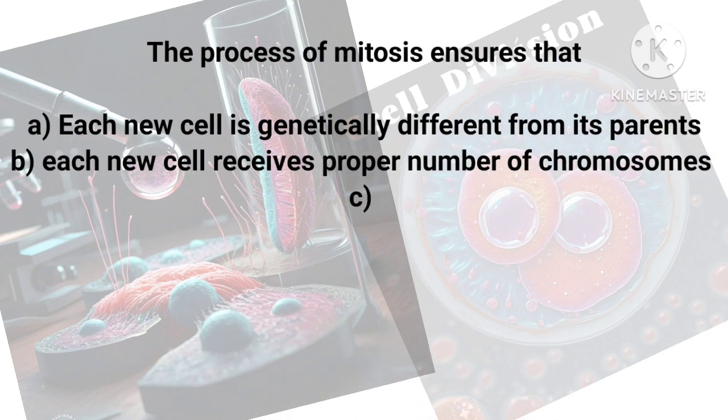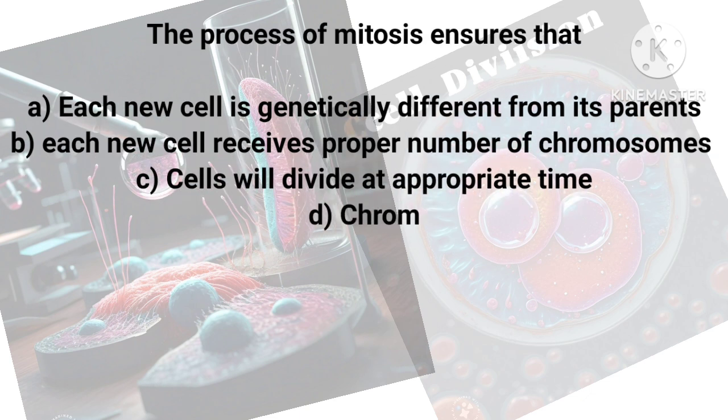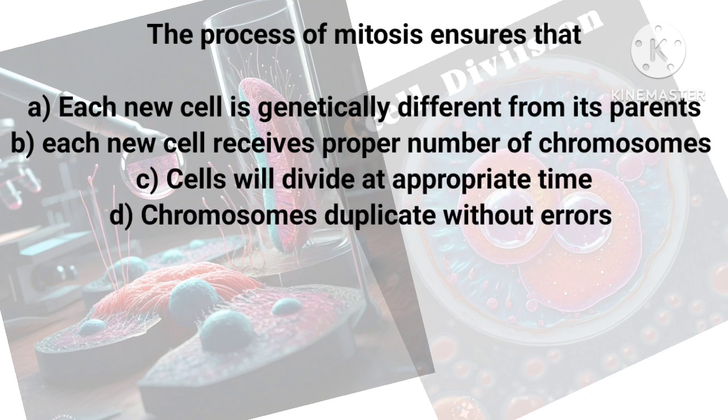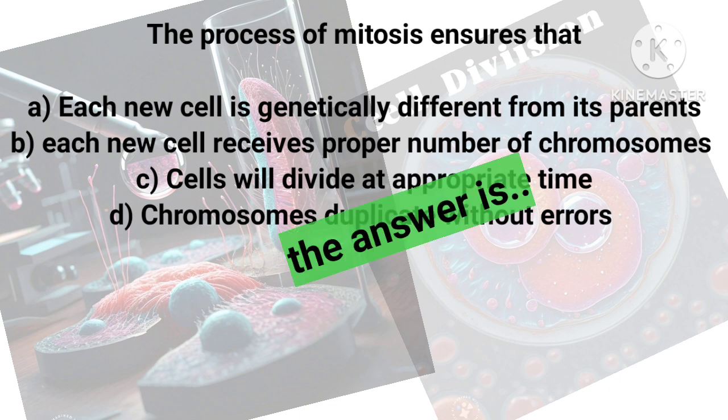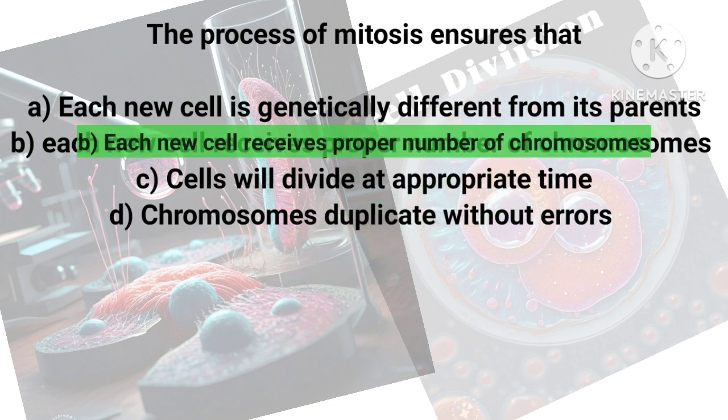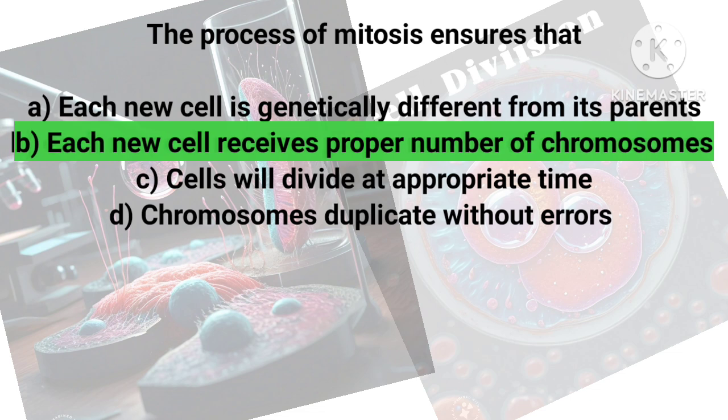The process of mitosis ensures that... What do you think happens in mitosis? And the answer is: each new cell receives the proper number of chromosomes.